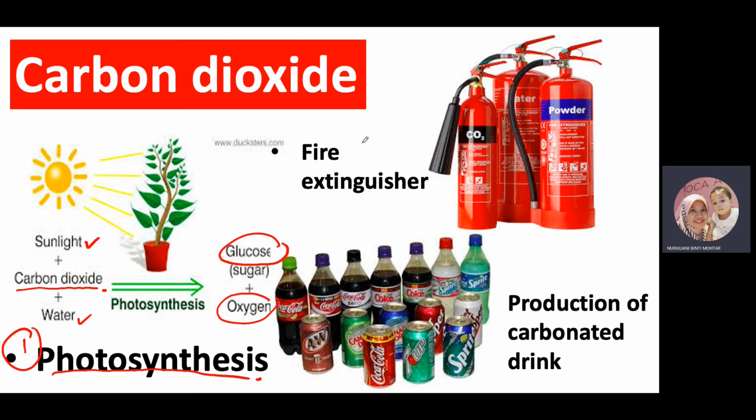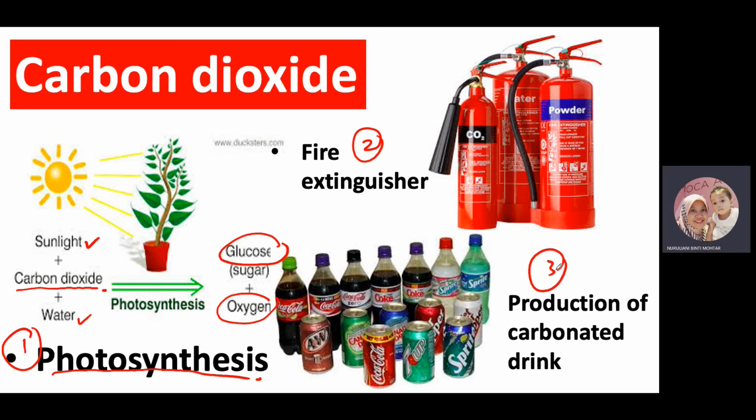And also in fire extinguisher, use carbon dioxide. Sebab dia punya konsep, carbon dioxide does not support combustion. So bila digunakan carbon dioxide as a gas to extinguish a fire, jadi api tu cepat je akan padam. Okay, sebab carbon dioxide dia tidak support combustion. So dia akan halakan carbon dioxide pada flame yang produce tu.